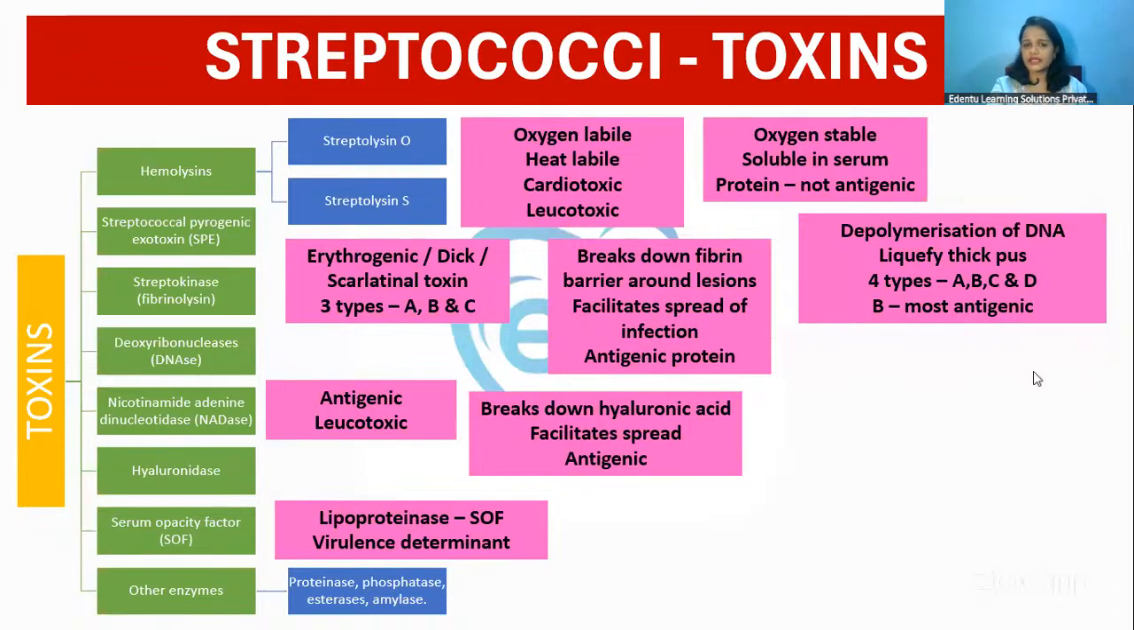Now, streptococci cause these diseases with the help of toxins, mainly the hemolysins. There are two types, streptolysin O and streptolysin S. O is oxygen labile and S is oxygen stable. There is also the streptococcal pyrogenic exotoxin, another very important toxin that is responsible for the typical features we see in streptococcal infections. Other than that, various enzymes like streptokinase, deoxyribonucleases and hyaluronidase are also released by the streptococcal species.